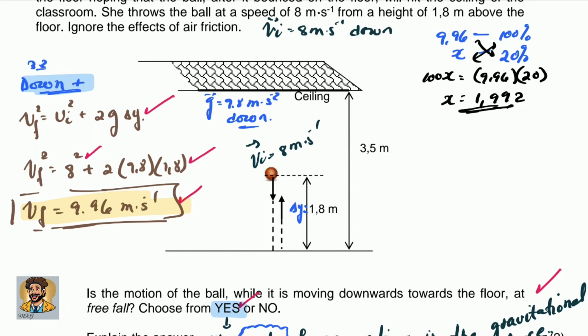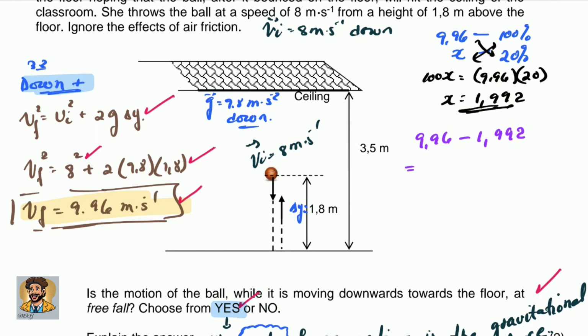So with what speed did the ball bounce on the floor? With 9.96 minus the 20%, which is 1.992. This one will give me the speed with which the ball leaves the ground.